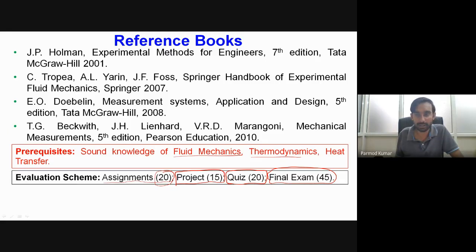Okay, if you do not have any query, let me go further. This is all, in general, about the course. Now let me start with the basic need of experimentation. My first question is, what is the need for doing experiments?